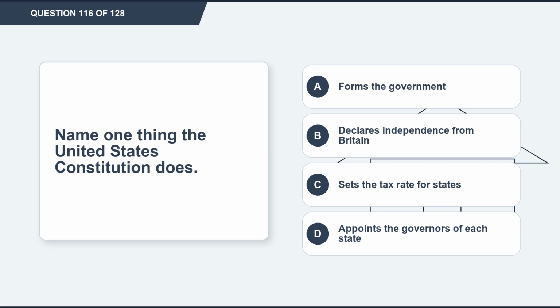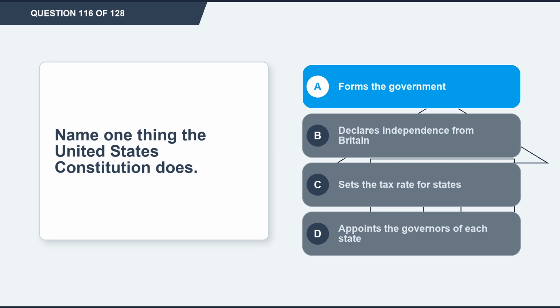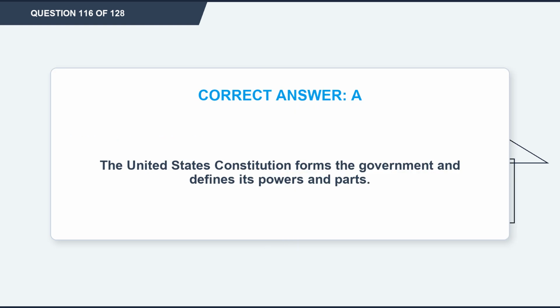Question 116. Name one thing the United States Constitution does. Option A, forms the government. Option B, declares independence from Britain. Option C, sets the tax rate for states. Option D, appoints the governors of each state. The correct answer is option A, forms the government. Explanation. The United States Constitution forms the government and defines its powers and parts.